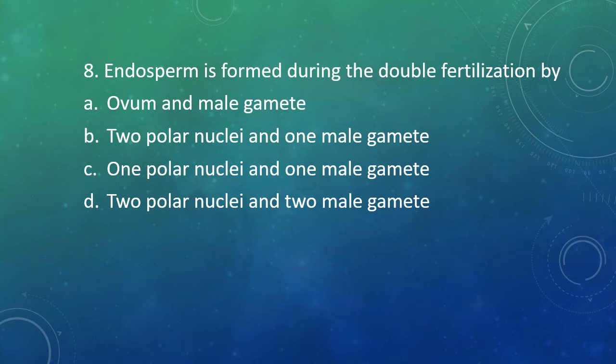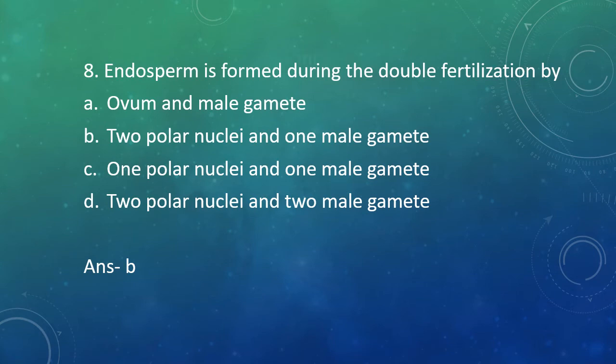Question 8. Endosperm is formed during double fertilization by fusion of ovum and male gamete, two polar nuclei and one male gamete, one polar nuclei and one male gamete, or two polar nuclei and two male gametes. The correct answer is option B, that is two polar nuclei and one male gamete, and this even answers the previous question since there are two polar nuclei, that is 2n, and one male gamete, that is n, so the fusion results in 3n.